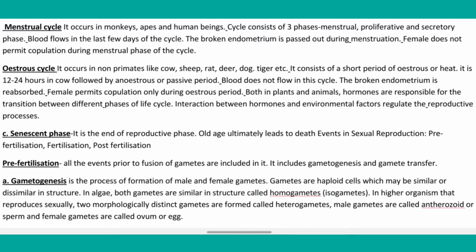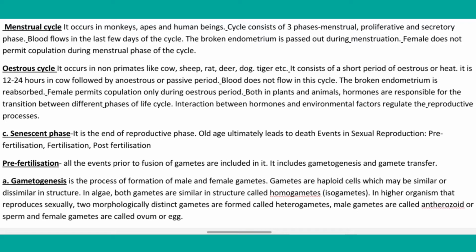And the second is called the oestrus cycle. What is that? It occurs in non-primates like cow, sheep, rat, deer, dog, tiger, etc. It consists of a short period of oestrus or heat. It is 12 to 24 hours in cow, followed by anoestrus or passive period. Blood does not flow in this cycle. The broken endometrium is reabsorbed. The female permits copulation only during the oestrus period.